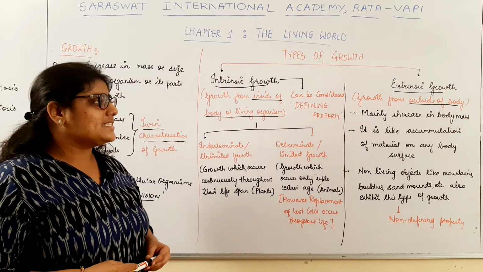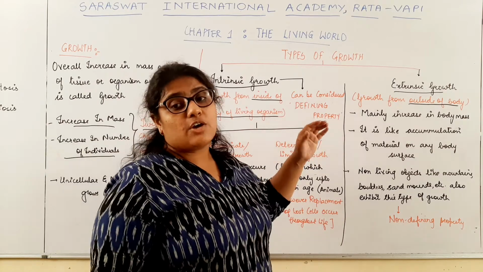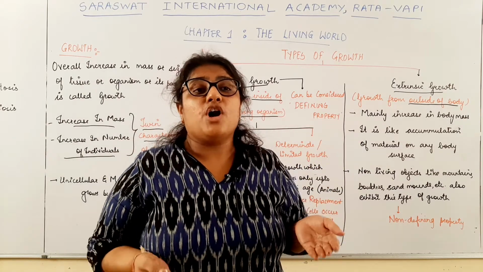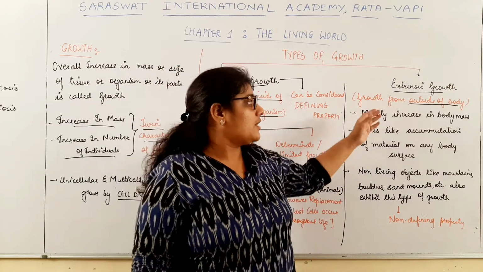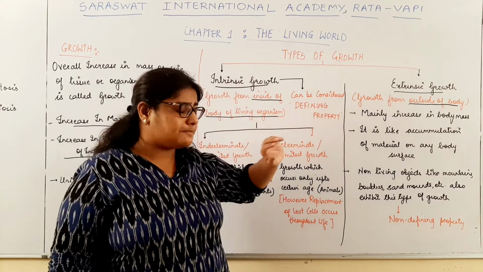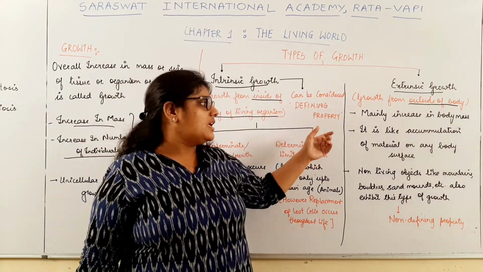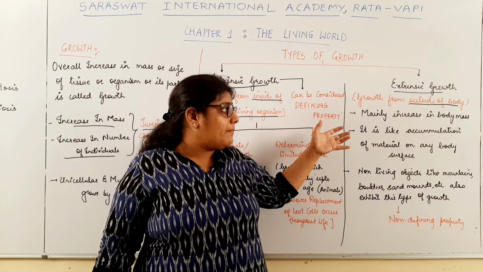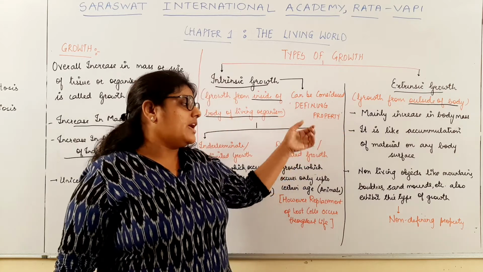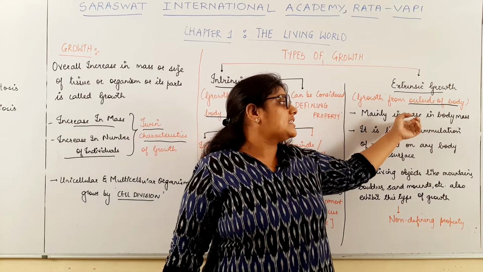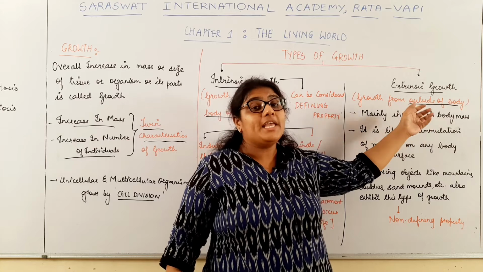Now, as I told you, the process of growth which occurs from outside the body of the organism is called extrinsic growth. When we talk about extrinsic growth, it mainly considers the increase in the body mass.